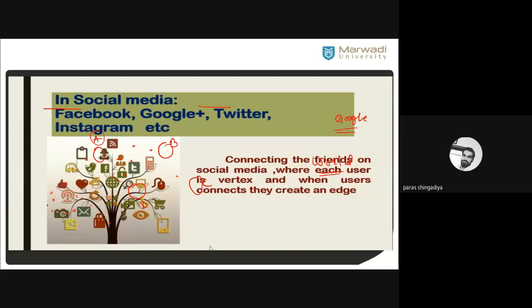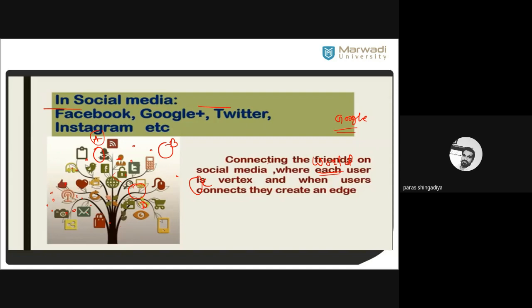So that happened due to the concept of graph theory, that all persons with a Facebook ID are connected to each other. So we can manage each person in this Facebook app, so that when we search a person's name in Facebook we get the result, whether this Facebook ID exists or not, and so on, clear. We can manage that by the concept of graph theory. Then after that, Google Plus, Twitter, Instagram are also chains of connected persons, and we can manage them by using graph theory. Clear? The concept of graph theory is required there.